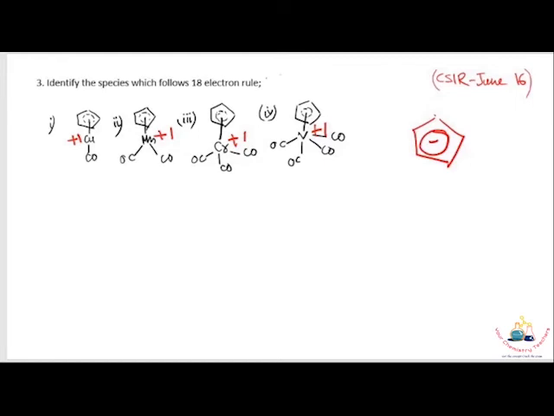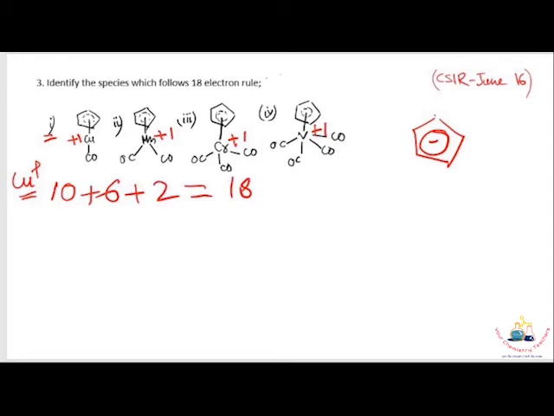Now calculate the electrons for the copper complex. Copper +1, Cu plus provides 10 electrons, and 6 electrons from the cyclopentadienyl ligand, and carbonyl provides 2 electrons, so it is 18 electrons.